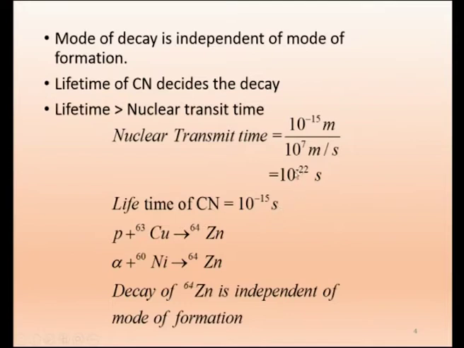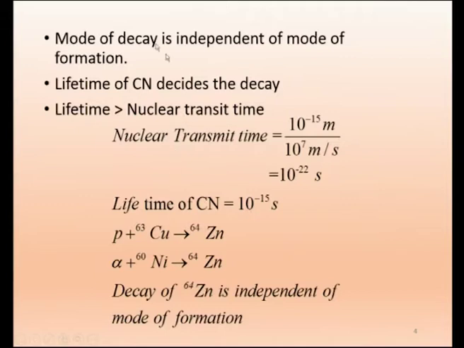So it should have crossed in 10 power minus 22 second, but this incident particle which entered the nucleus, we expect it to cross, it is not coming out, it is staying there for a much longer time. Instead of 10 power minus 22 second, it is coming out only after 10 power minus 15 second. Taking a longer time to come out means a compound nucleus is formed. That is why we say a compound nucleus is formed. So the lifetime of the compound nucleus is 10 power minus 15 second.